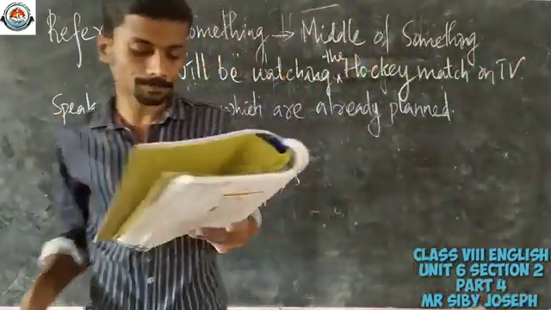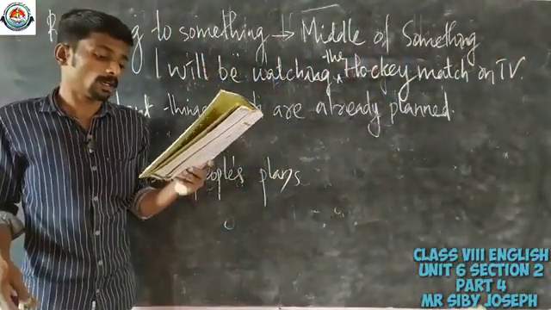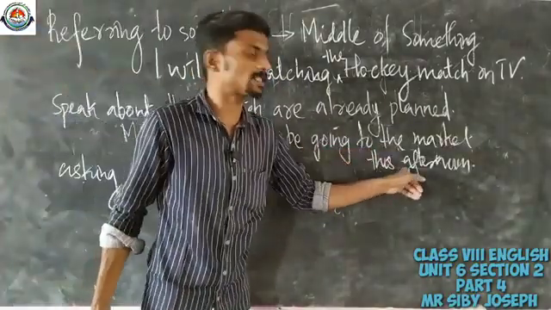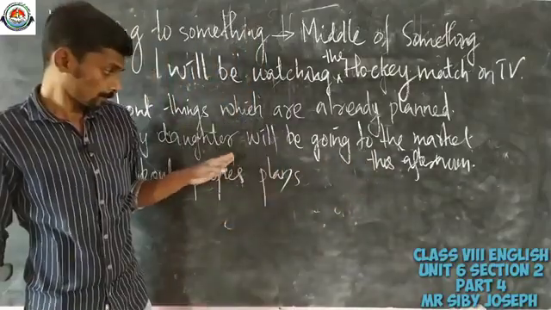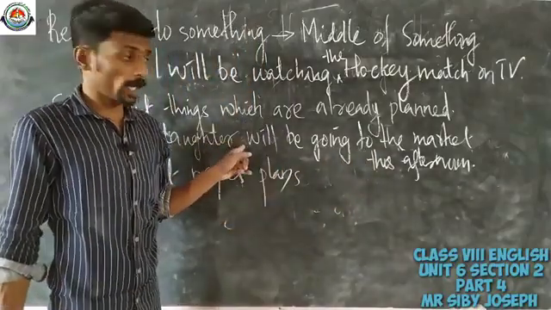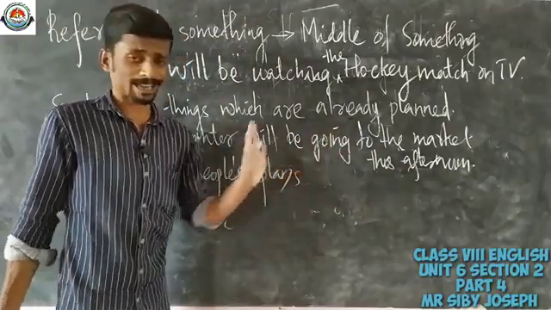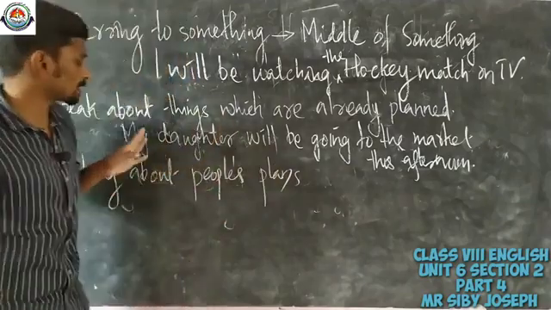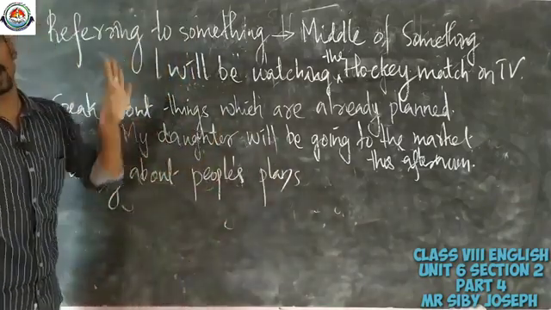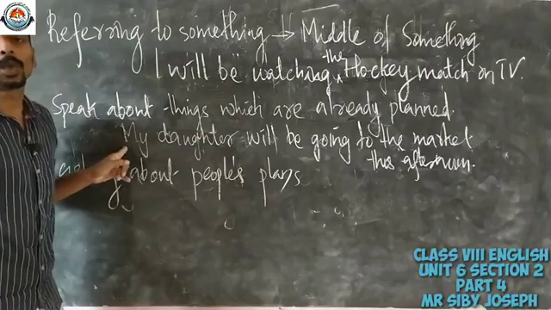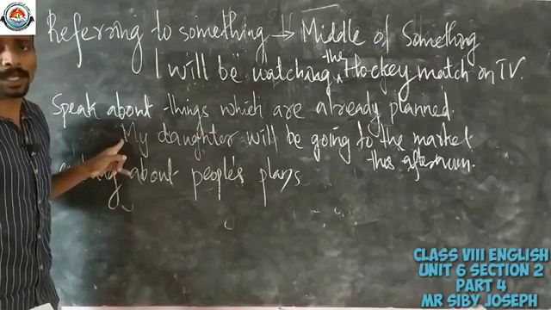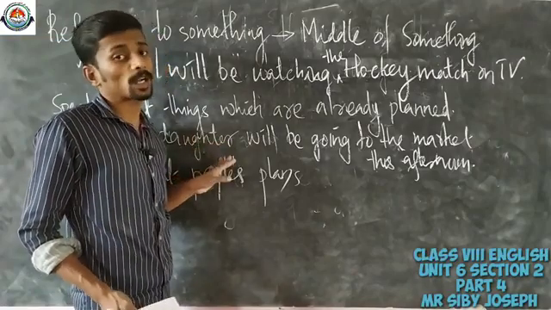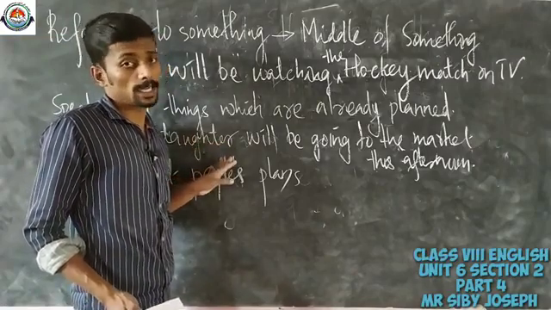Now look at the example given in your textbook. My daughter will be going to the market this afternoon. So her going to the market that afternoon is already planned. So that is what it is said that we use future continuous to speak about something already planned or already designed.